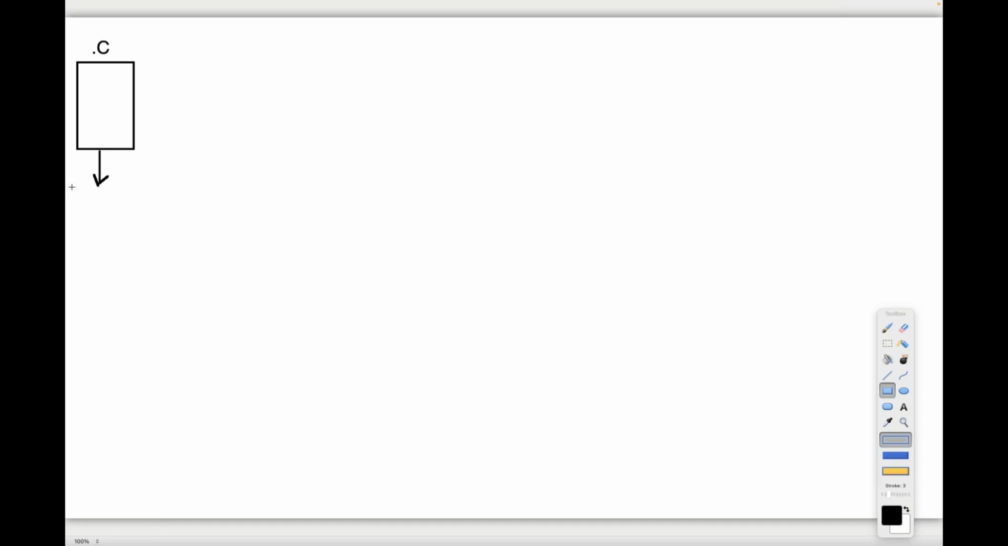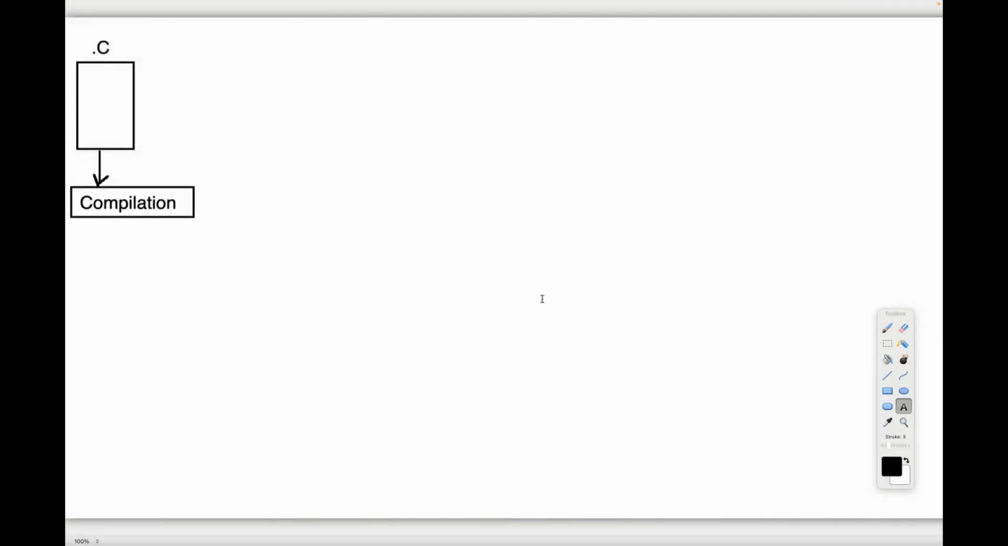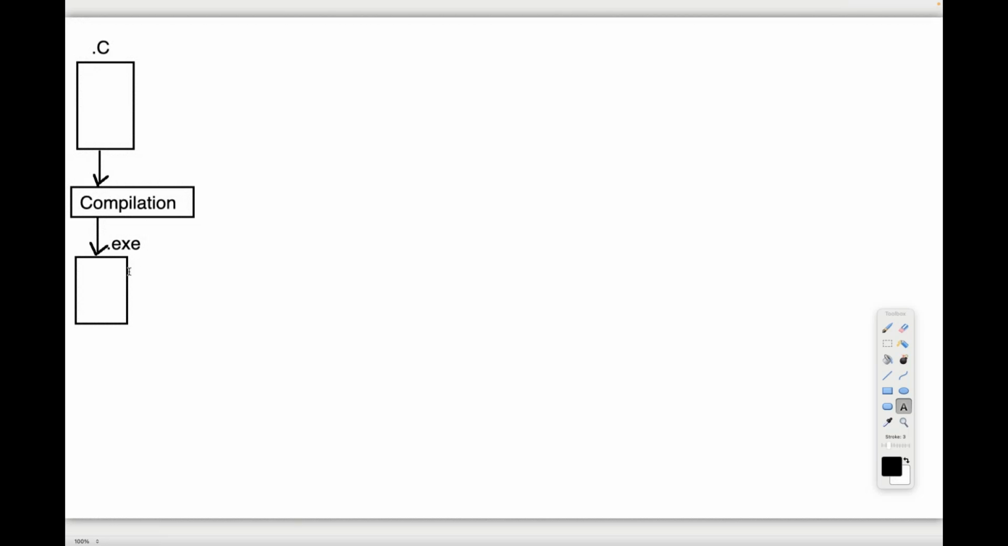There we have to go for compilation. When we compile the program, we are able to get different files. In the case of C and C++, we get .exe files, and of course .obj files; these are different files we are getting.